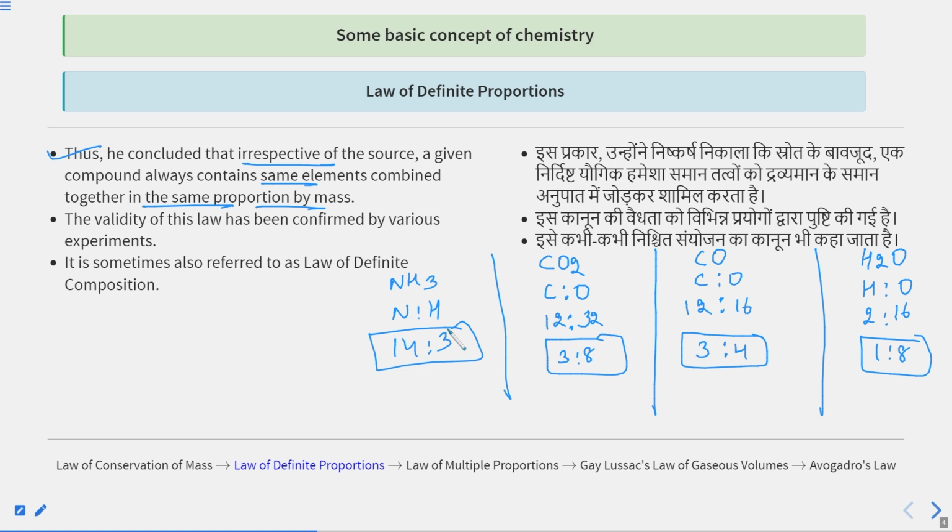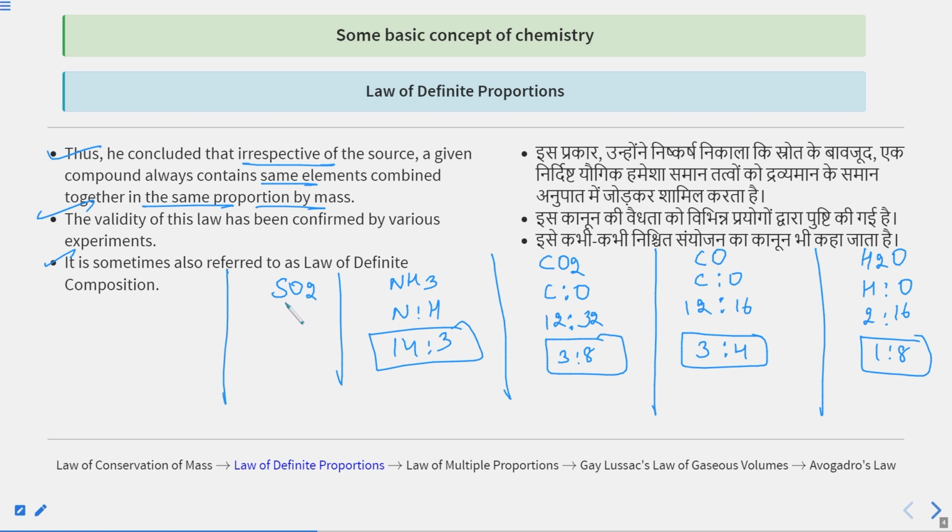The validity of this law has been confirmed by various experiments. This law is sometimes referred to as the law of constant proportion, law of definite composition, law of fixed composition, or law of fixed proportion. That's very interesting. So this is about the law of constant proportion and the law of fixed composition. You can take the example of any compound like NH3, CO2, CO, H2O, SO2, SO3, SCl, HBr, any example.